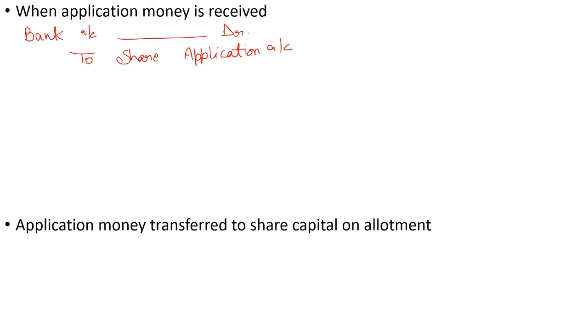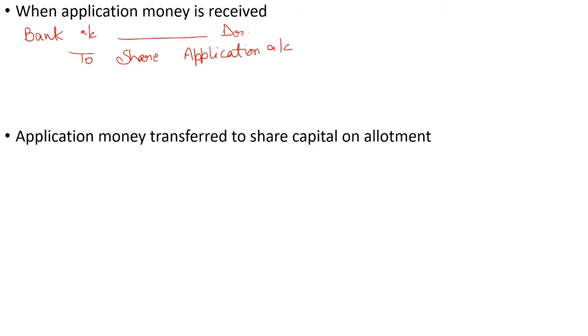First journal entry is passed when application money is received. Company will pass the journal entry bank account debited to share application account. If it is equity share capital, in that case, to equity share application account will be credited, and if there are preference share capital, then preference share application account will be credited.